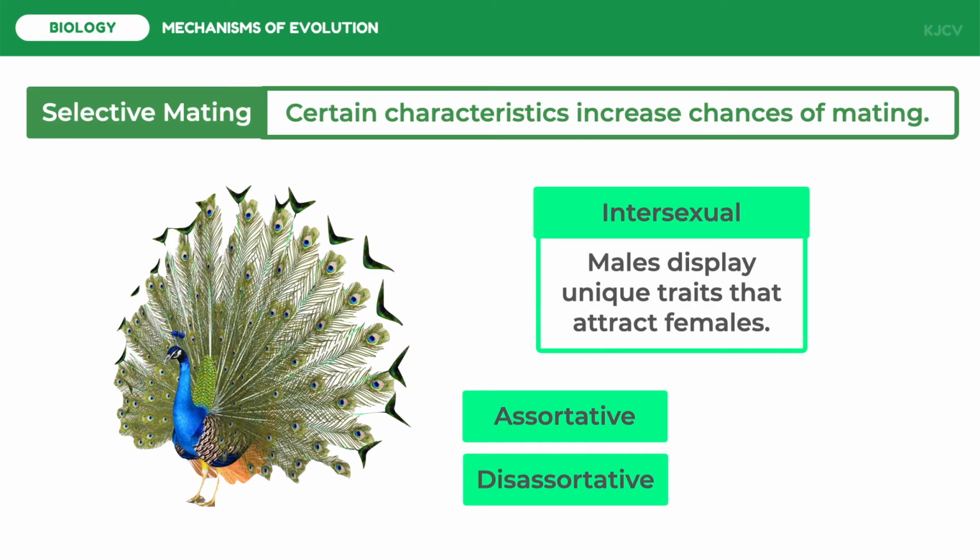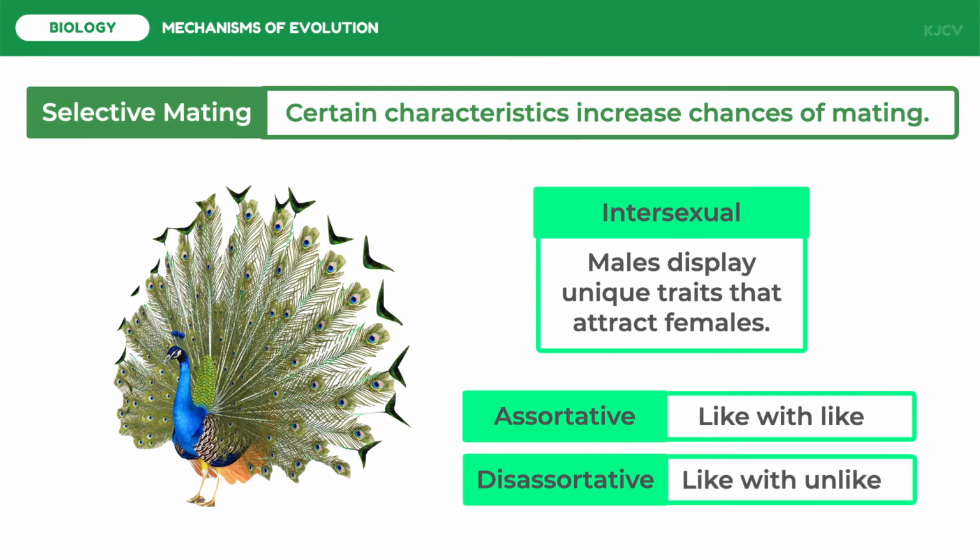For positive assortative selection, an individual prefers an individual with the same phenotype. For example, a red-footed female bird would want a red-footed male bird. On the other hand, for negative assortative selection, an individual prefers an individual with a different phenotype. For example, some humans like that their partners have the opposite height because it complements their height.